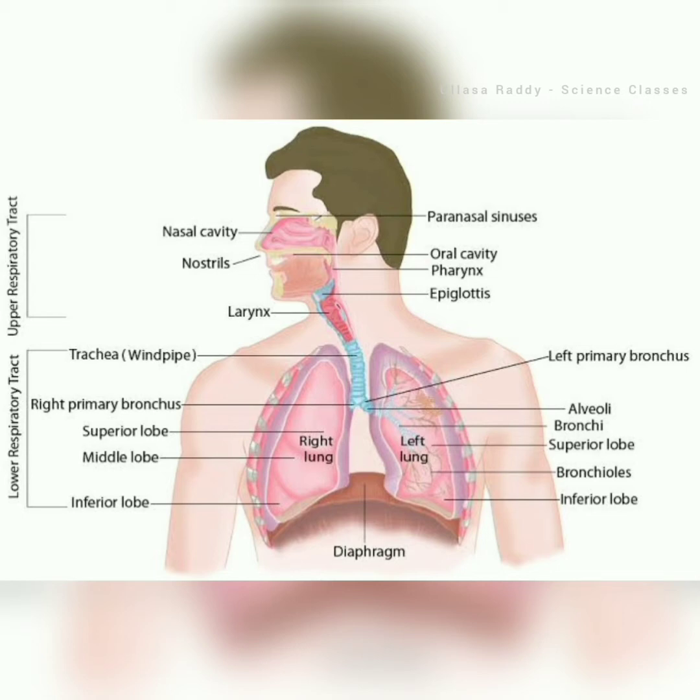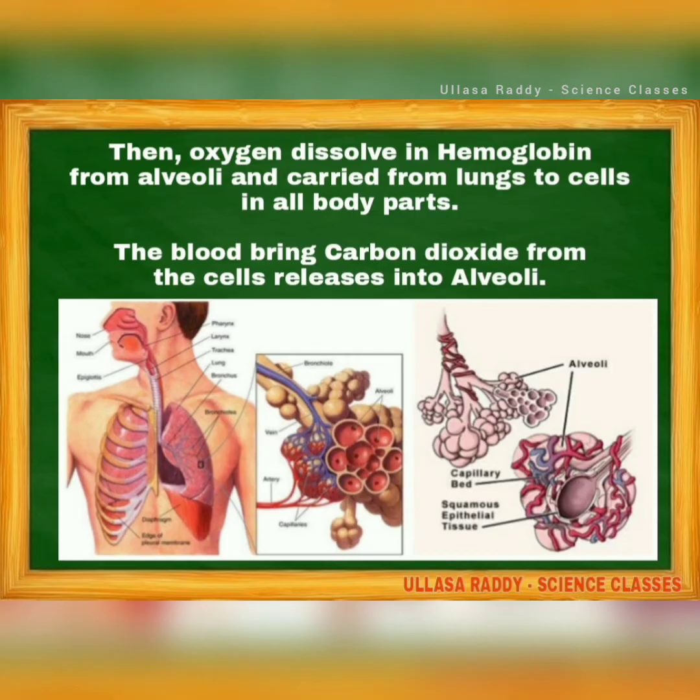First the air enters the nostrils, nasal cavity, oral cavity, pharynx, epiglottis, larynx, then the bronchus, bronchioles, then the lungs and alveoli. Then oxygen from the alveoli dissolves in hemoglobin and is carried from the lungs to cells in all body parts. The blood brings carbon dioxide from the cells and releases it into the alveoli. See here, the alveoli are present inside the lungs. Just observe this diagram: the pair of lungs are there, and inside the lungs, the alveoli are present.